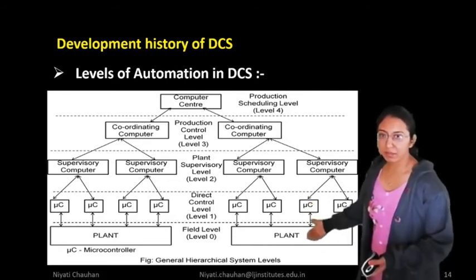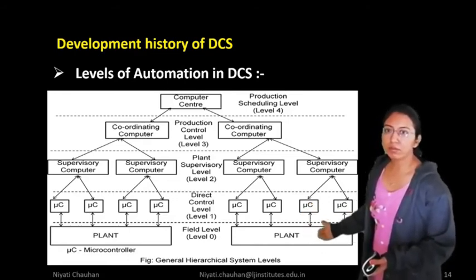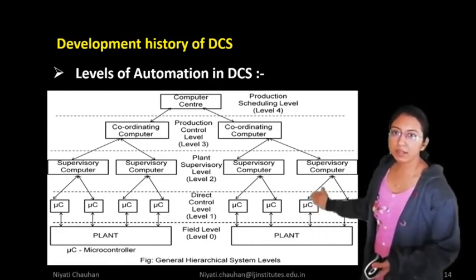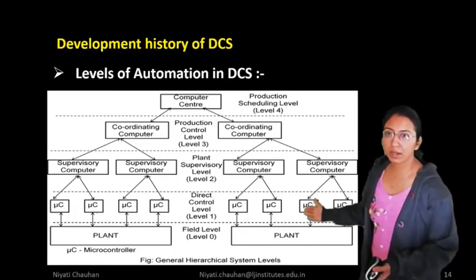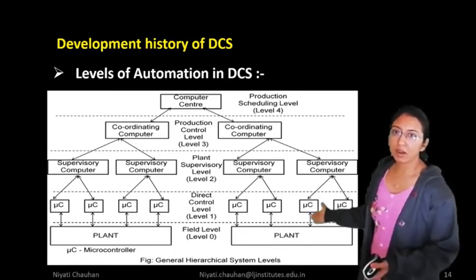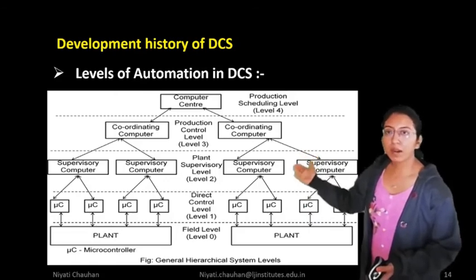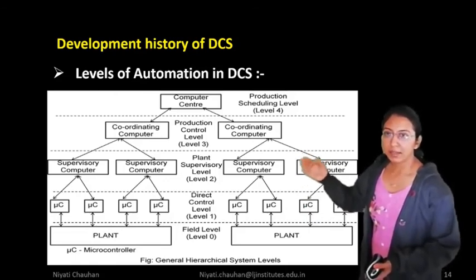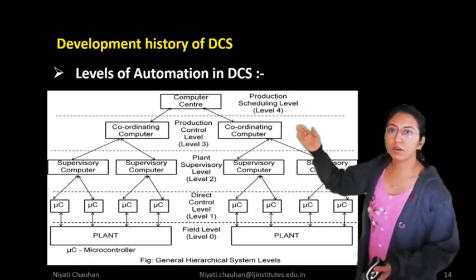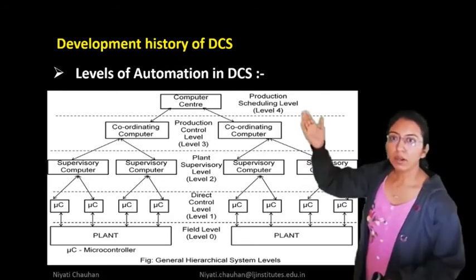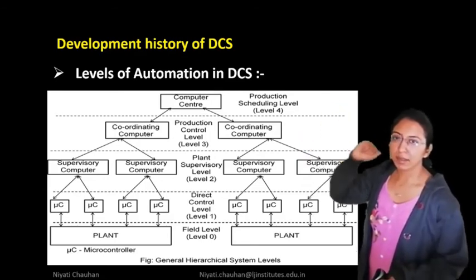Here we mention level 1 for the plant, that is the field level. Then another level, the controller level. The upper level of the controller level is the plant supervisory level, then the production control level, and the production scheduling level.